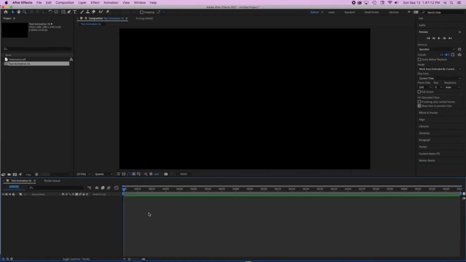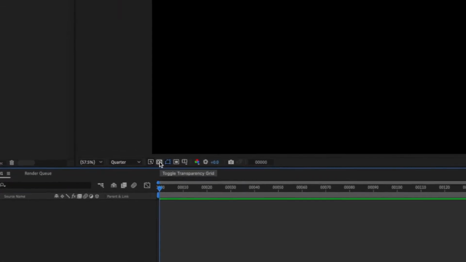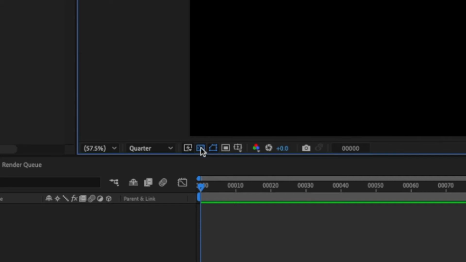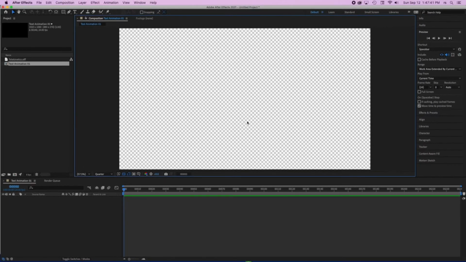So now I have my composition, my timeline down below here. And you can see that I have a black background. Many people think that the black background is going to render black, but in reality, the black background in here represents right now that there is nothing in there. The way that I can see that is by going into my transparency grid in here and enabling that. I can see that in reality, that black color disappears and I have this grid of gray and white little squares. This is basically telling me that the black that I had just a moment ago was not necessarily a solid color that can render.